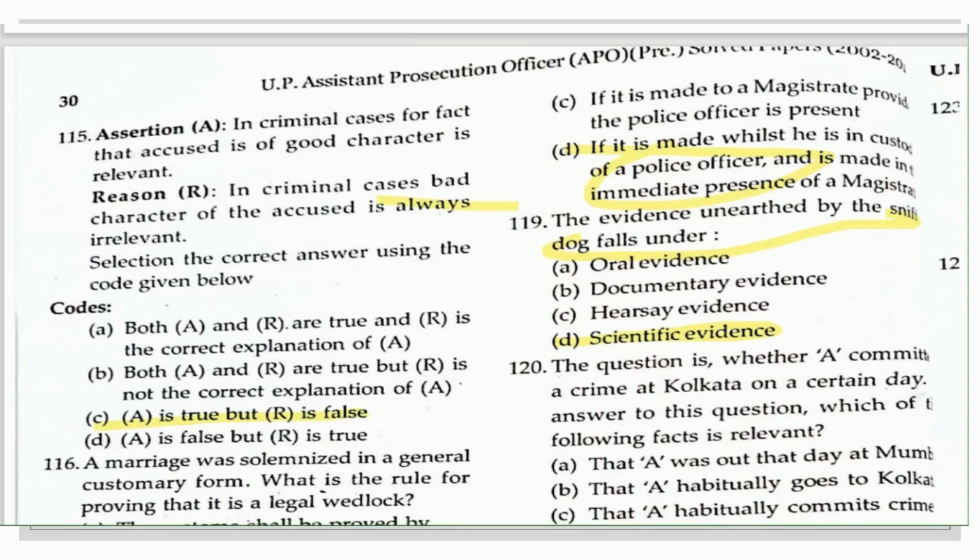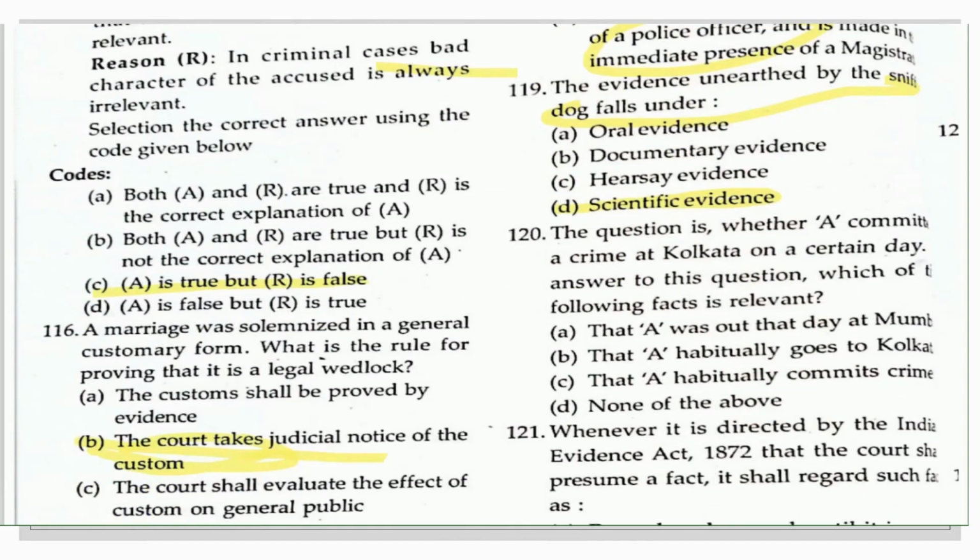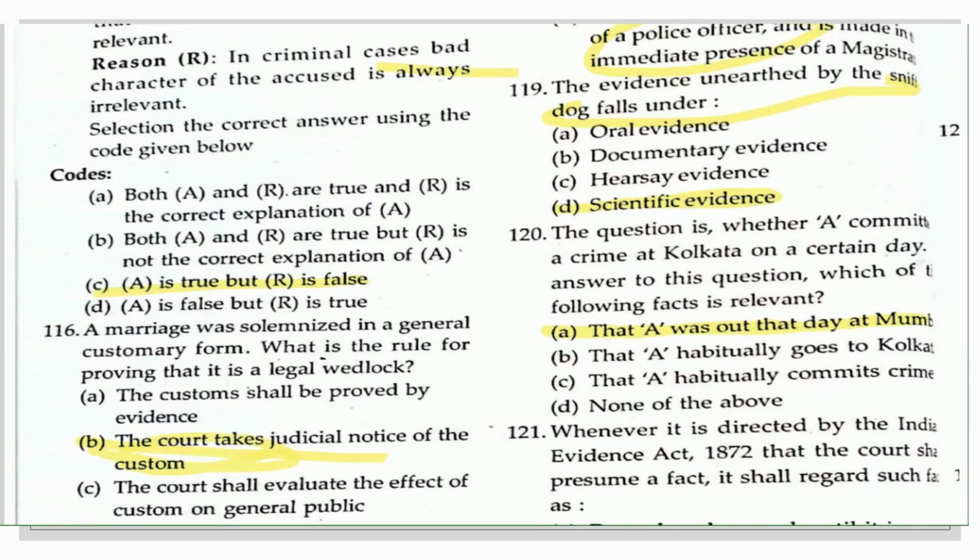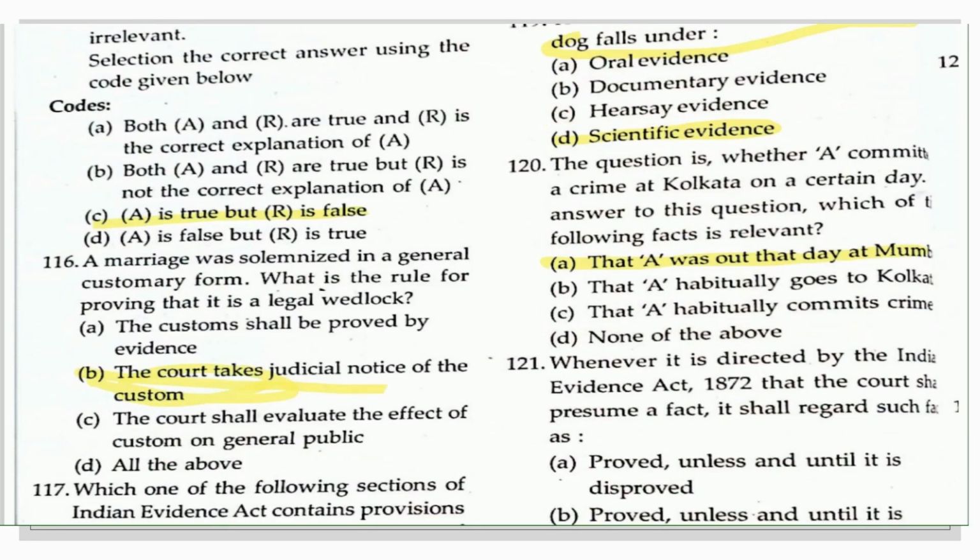Another question which had been asked from the Indian Evidence Act is: whether A commits a crime at Kolkata on a certain day. Answer to this question, which of the following facts is relevant? The fact which is relevant is that A was out that day at Mumbai. That is very important, because he will take a plea of alibi, and therefore you can find the answer to this question under Section 11 of the Indian Evidence Act.